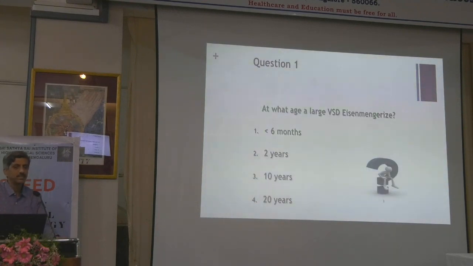So generally, this is a very important fundamental question that all of you should be very clear about. At what age will a large VSD become Eisenmenger? Well, 10 years, how many for 10 years? Raise your hands. Nobody? 20 years? 2 years? 6 months? So all of you get it right. Many of you have noted it was the most common code.